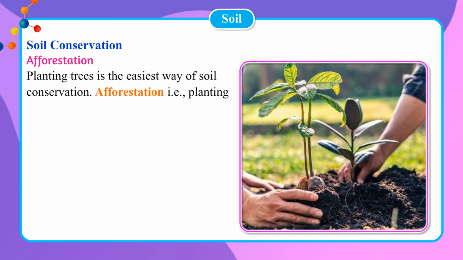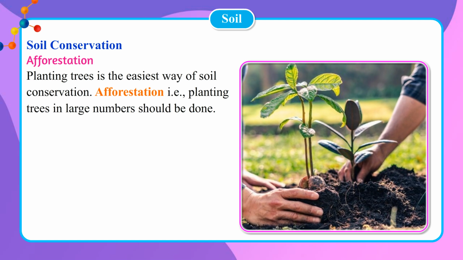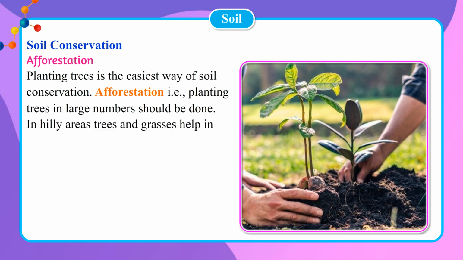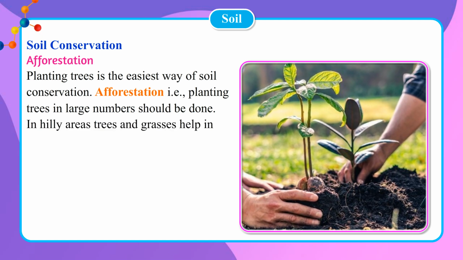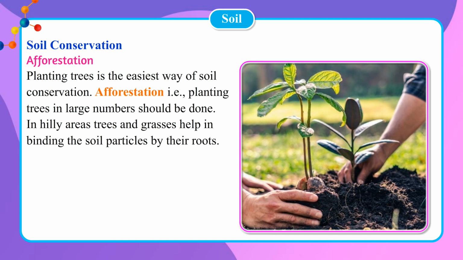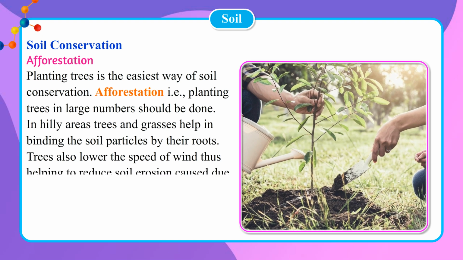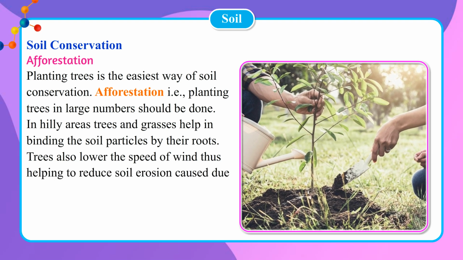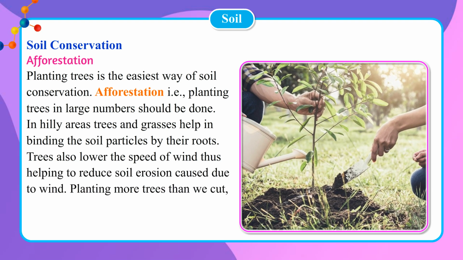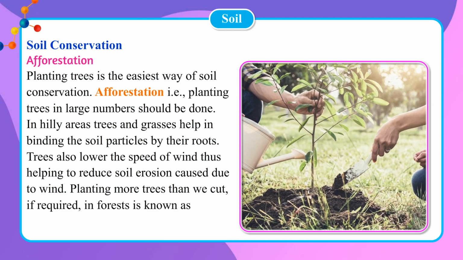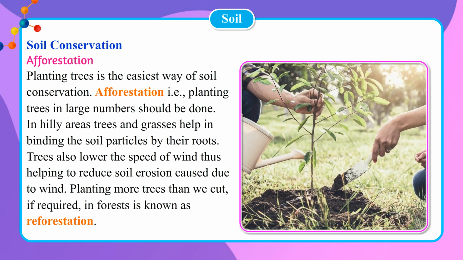Afforestation, i.e., planting trees in large numbers, should be done. In hilly areas, trees and grasses help in binding the soil particles by their roots. Trees also lower the speed of wind, thus helping to reduce soil erosion caused due to wind. Planting more trees than we cut, if required, in forests is known as reforestation.